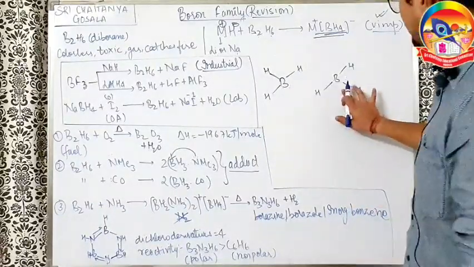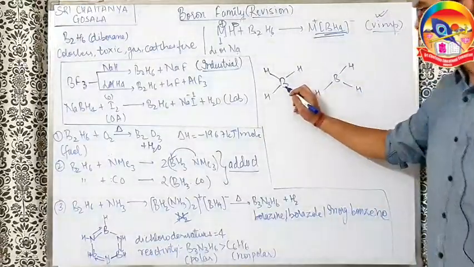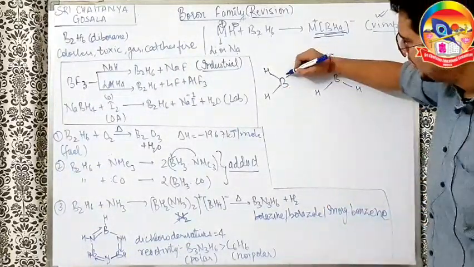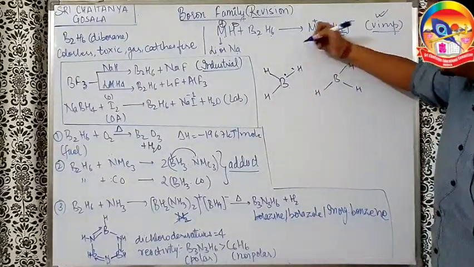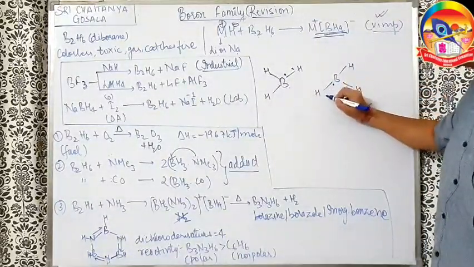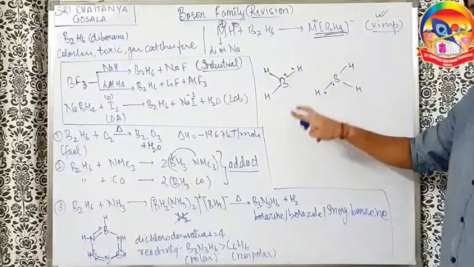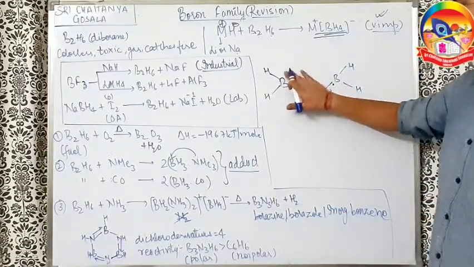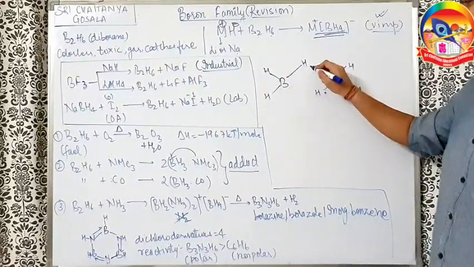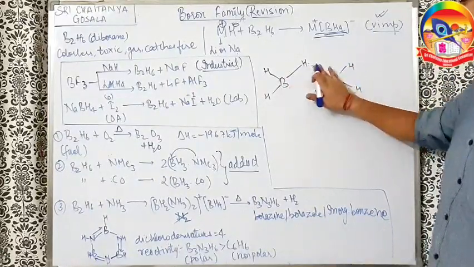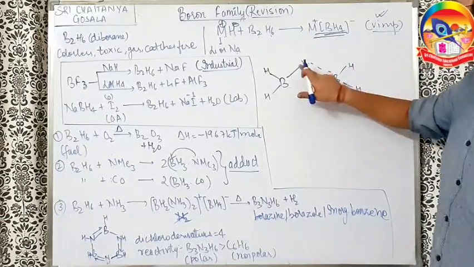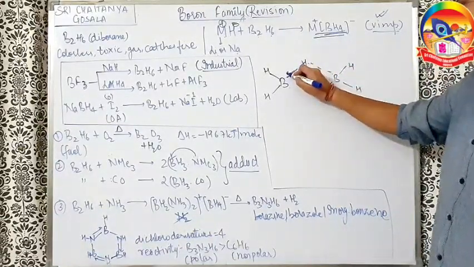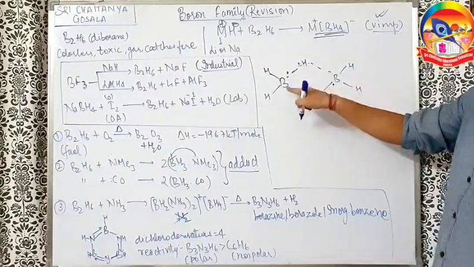Now what is the structure of B2H6? Look, this poor boron is making 3 bonds, and to make an octet he needs 1 more bond. So this boron had 1 electron, hydrogen had 1 electron, and in this bond, 2 electrons make 1 bond. So to get the octet completed, the hydrogen says okay fine, I will share my electrons with this boron also. The problem is he has only 2 electrons in his bond, only 2. So these 2 electrons are shared between these 3 atoms.